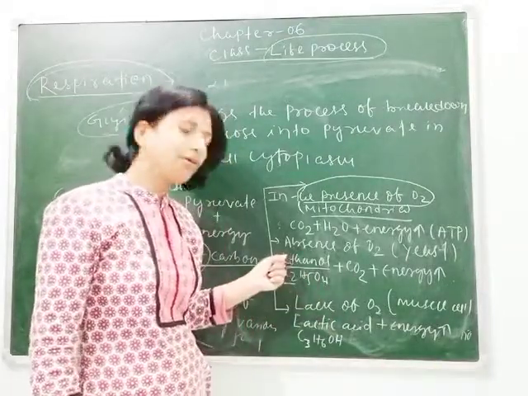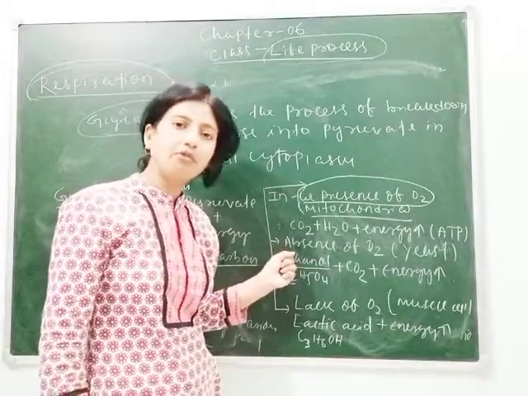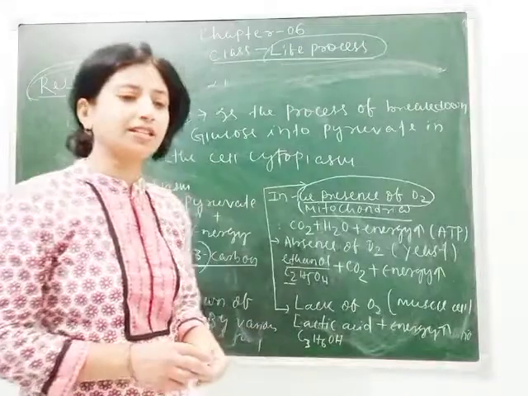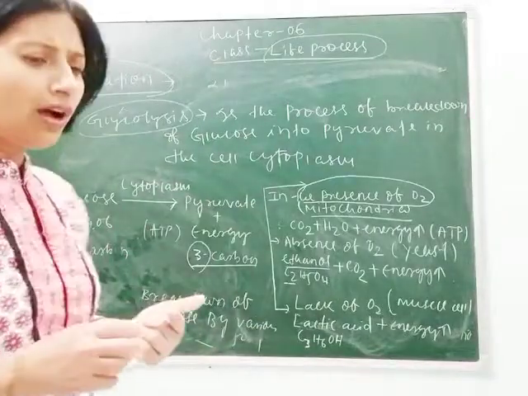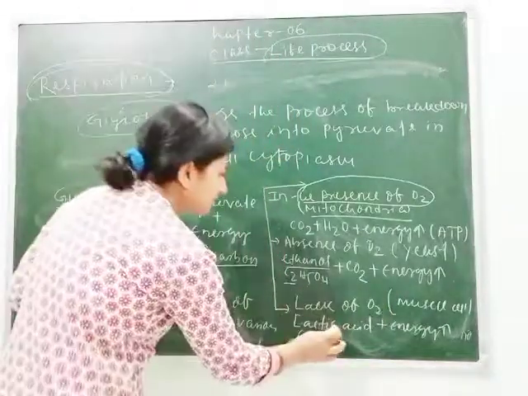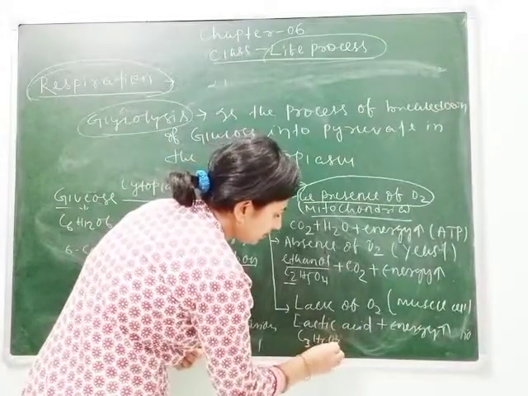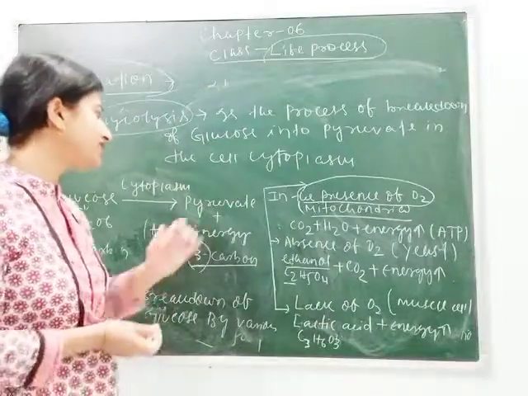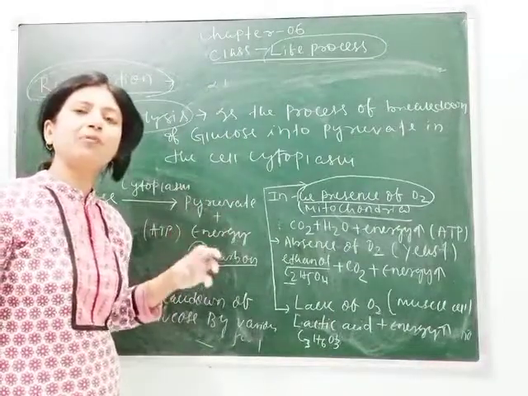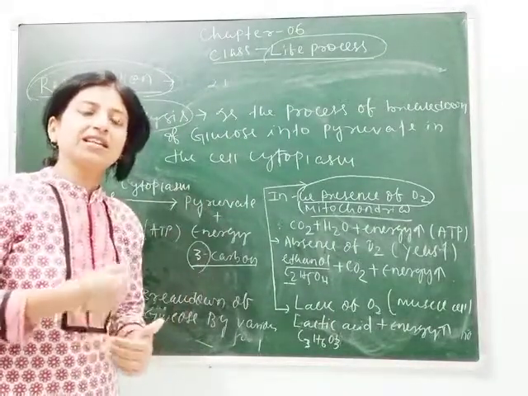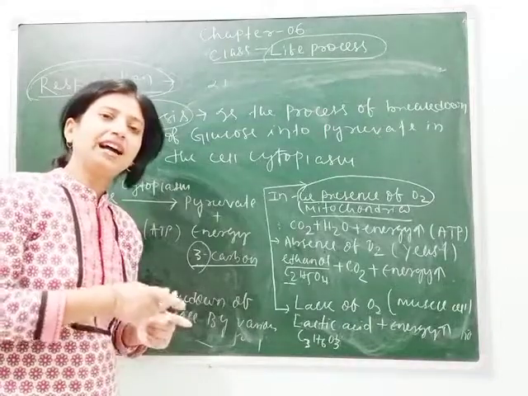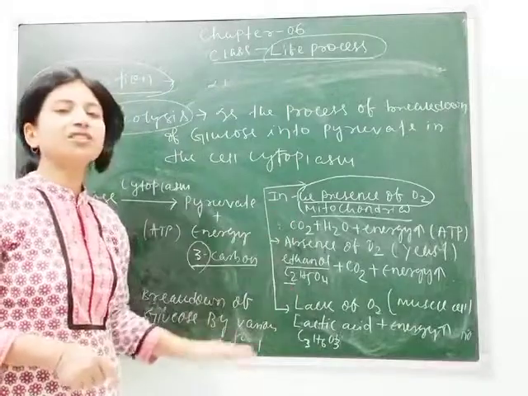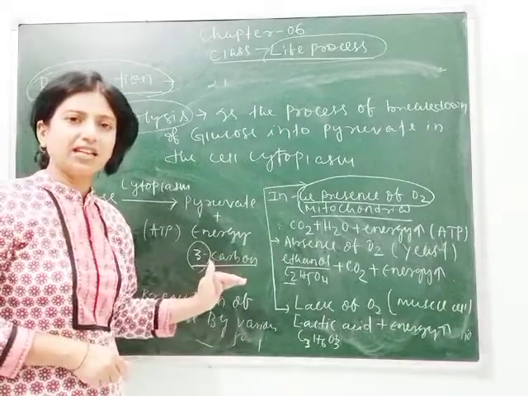And here the chemical formula of ethanol is C2H5OH, and C3H6O3 is the formula of lactic acid. So here we can say how different types of organisms respire aerobically, anaerobically. Anaerobically includes both absence and lack of oxygen and forms different types of substances.